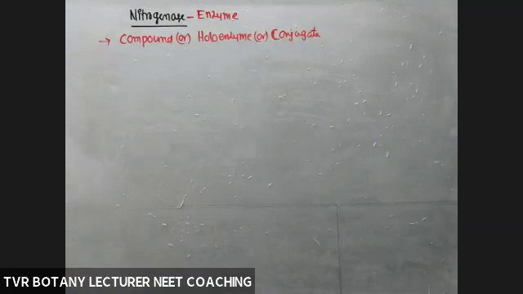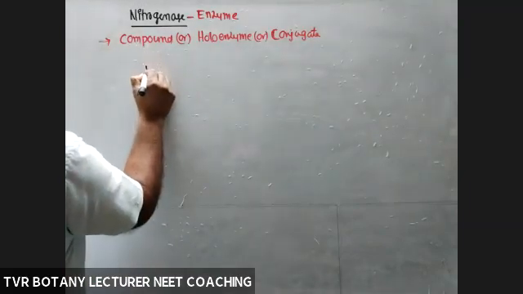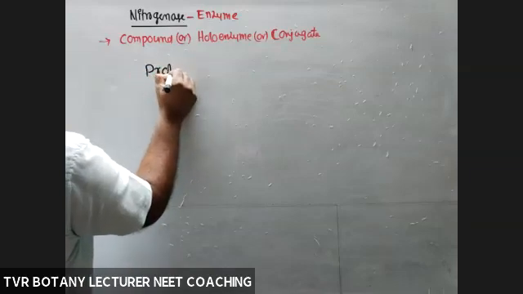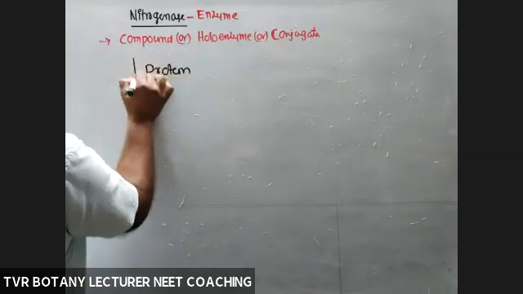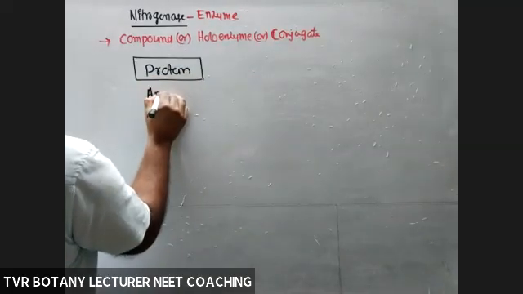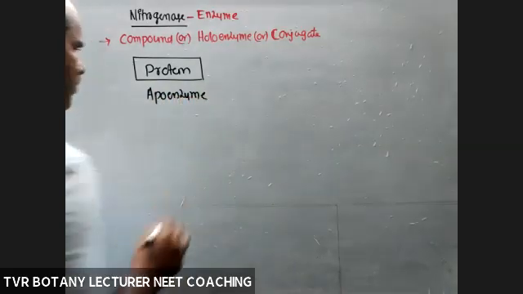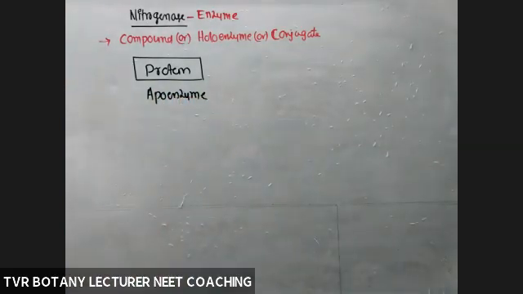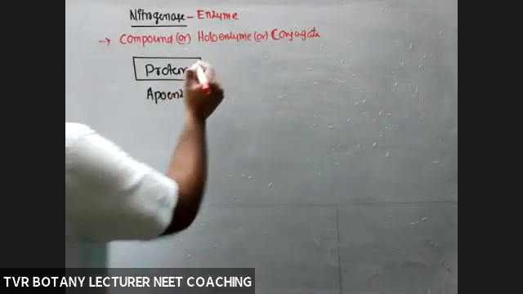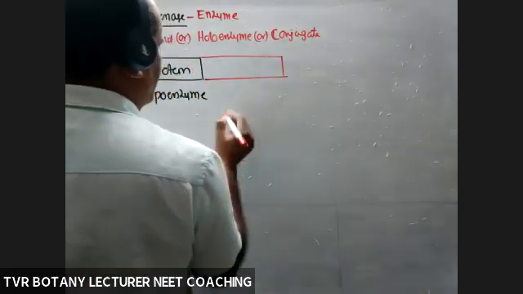So this is not a simple enzyme. In this enzyme, the protein part is the apoenzyme: the proteinaceous part, the organic part, the protein part, and the remaining part is the non-protein part.